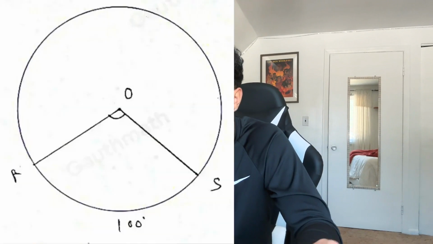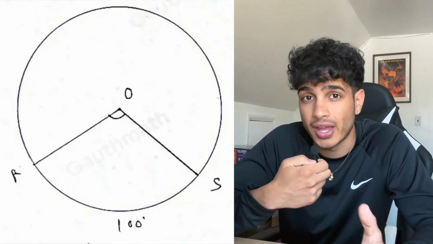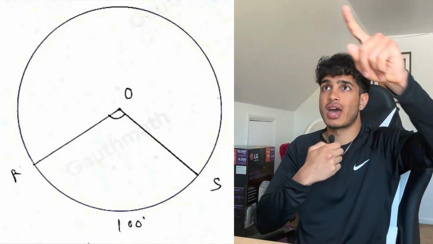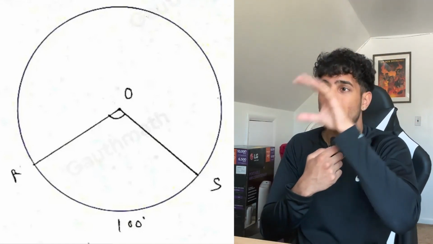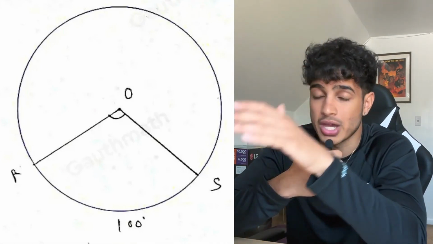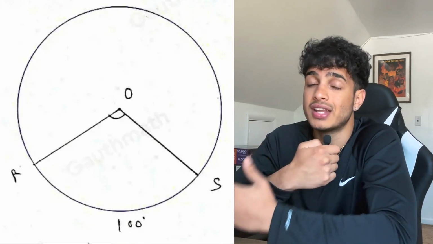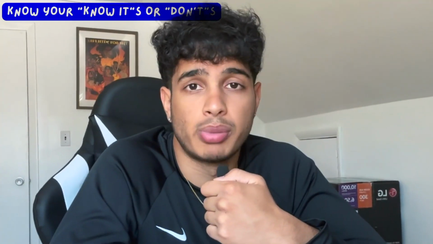And the perfect example of this is when you're given a question where the measure of the arc is 100 degrees. What is the measure of the central angle? It's going to be a circle with, let's say, R, O, S, where O is the angle, and R and S are points on the circle. So the angle ROS is formed, and the measure of the arc is 100 degrees, and it's going to ask you the measure of the inner angle, angle ROS, and you're going to be like, how do I possibly solve this? There's no other context given.